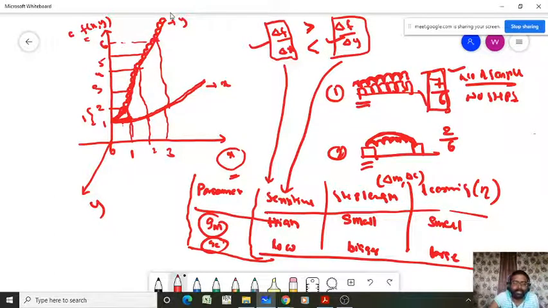So based on this gradient, if the gradient is high, it means high sensitivity; if the gradient is low, it means low sensitivity. If the gradient is high, that means high sensitivity, then you have to choose the small step length by keeping the small learning rate. If the gradient is low, that means your sensitivity is low, then you have to choose the bigger step length. If you want a bigger step length, you have to choose a large eta value.